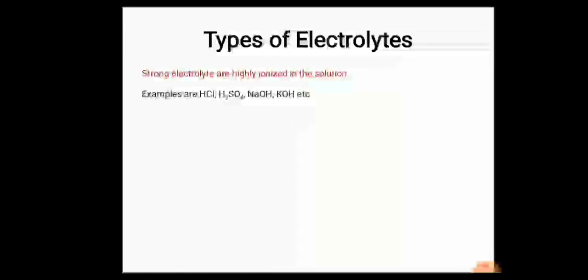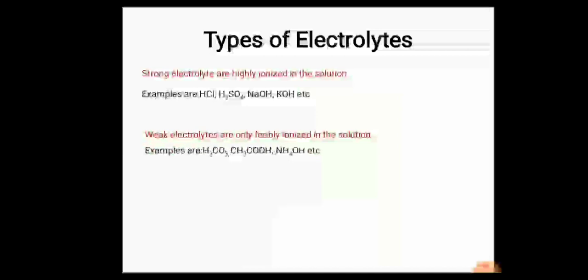Types of electrolytes. Firstly, strong electrolytes are highly ionized in solution. Examples are HCl, H2SO4, NaOH, KOH, etc. Weak electrolytes are only feebly ionized in solution. Examples are H2CO3, CH3COOH and NH4OH. That is carbonic acid, acetic acid and ammonium hydroxide, etc.